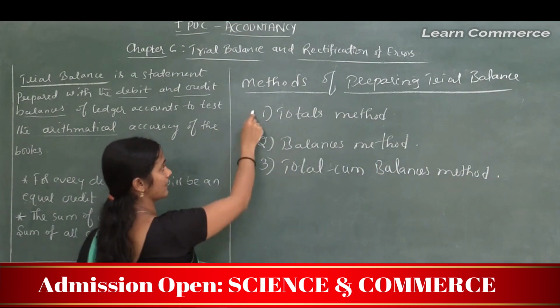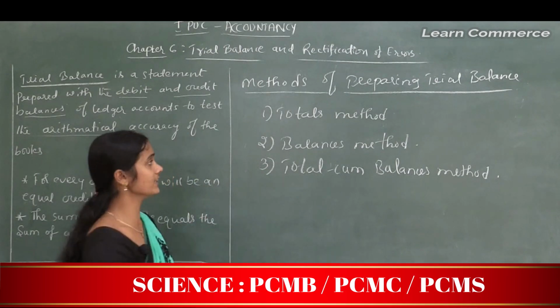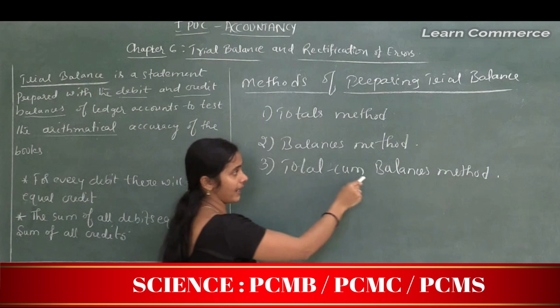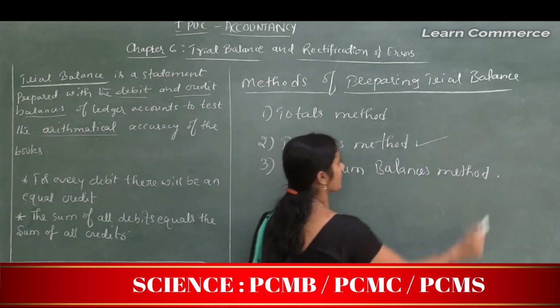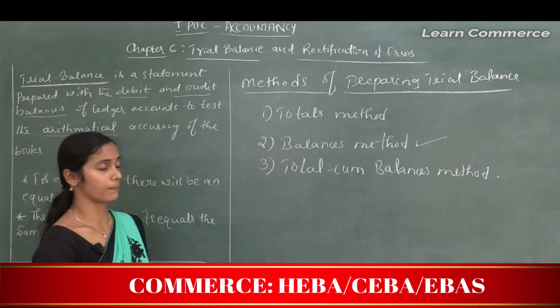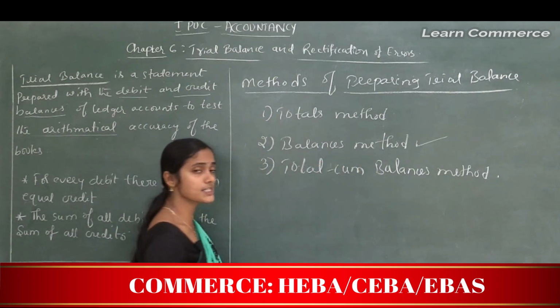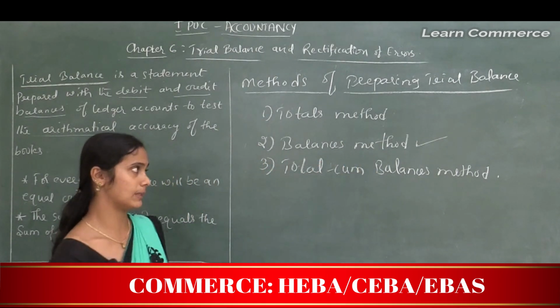See, there are three methods. One is the totals method, the second one is the balances method, the third one is the total cum balances method. Many organizations follow the balances method to prepare the trial balance.